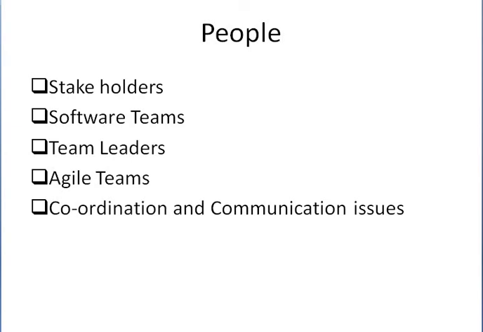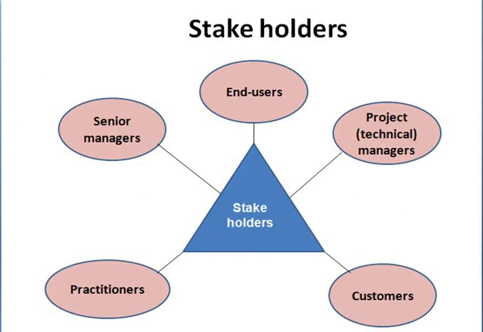So this people attribute considers stakeholders, software teams, team leaders, agile teams, coordination and communication issues. We'll discuss it in detail. So see here, first stakeholders, right?